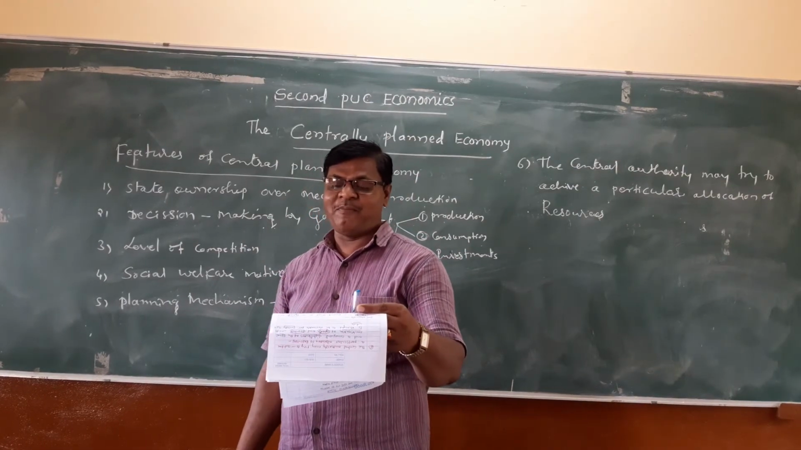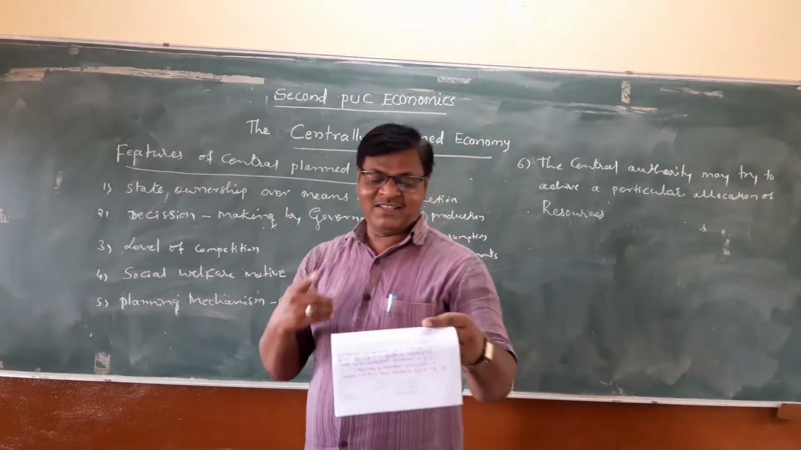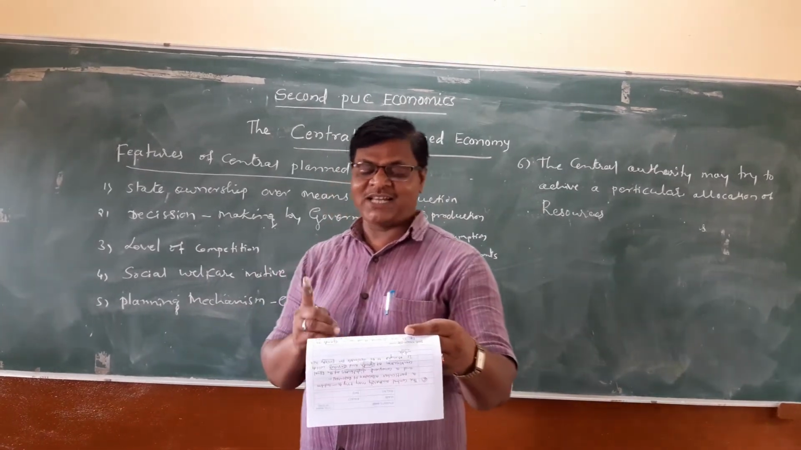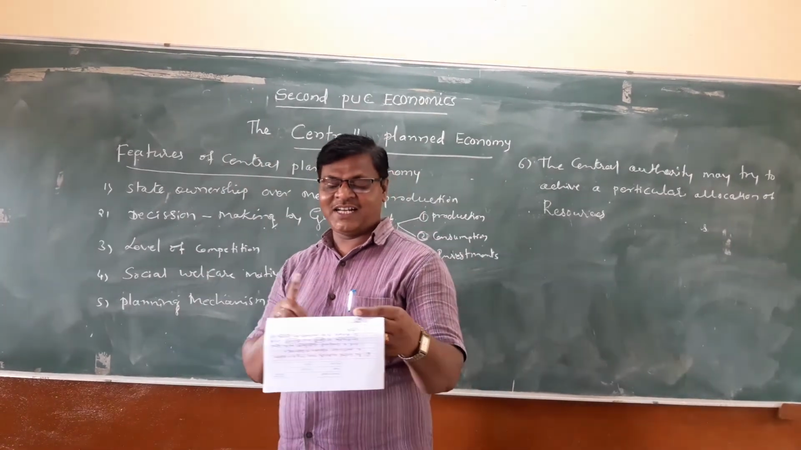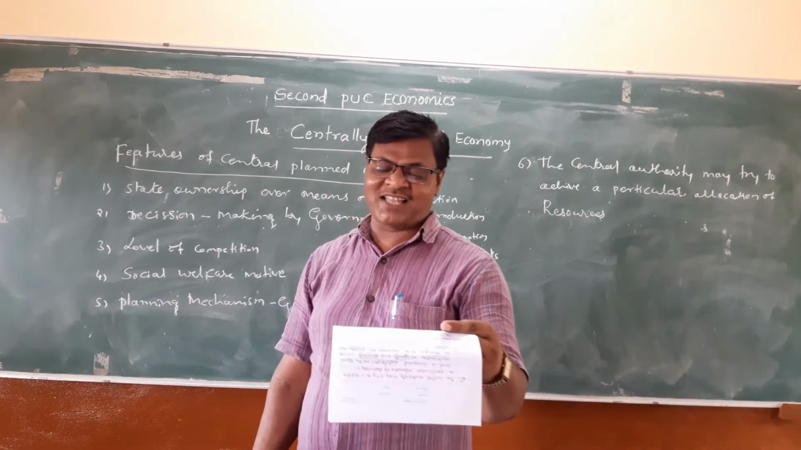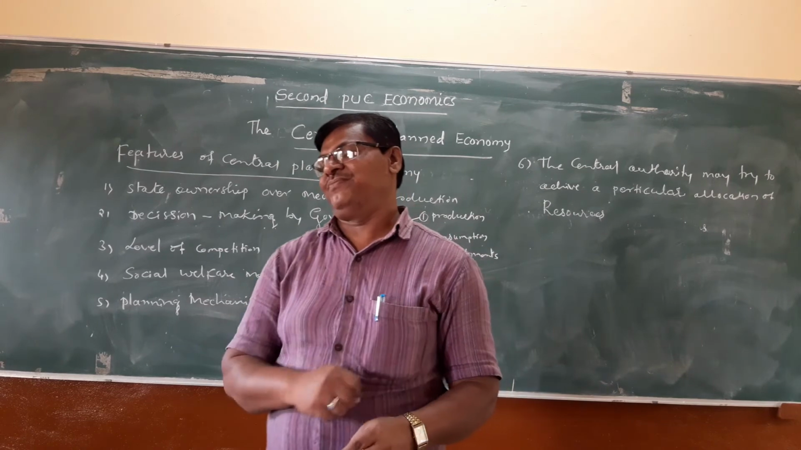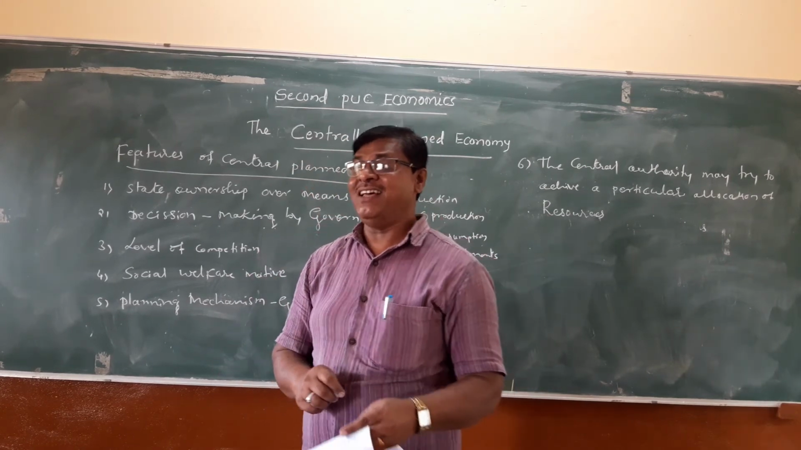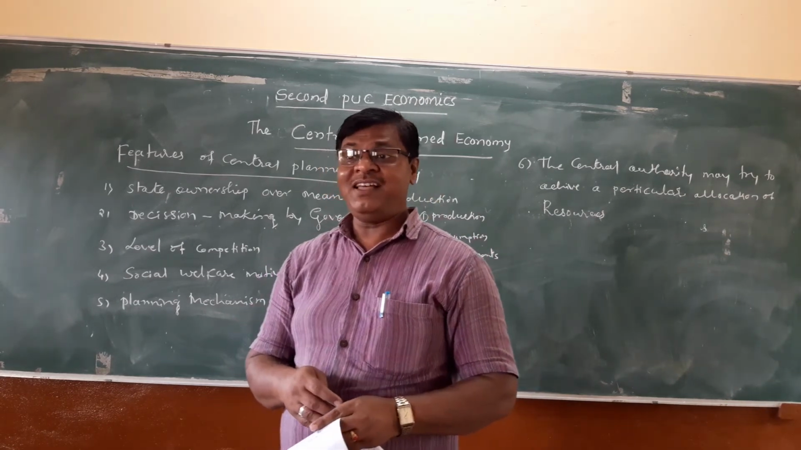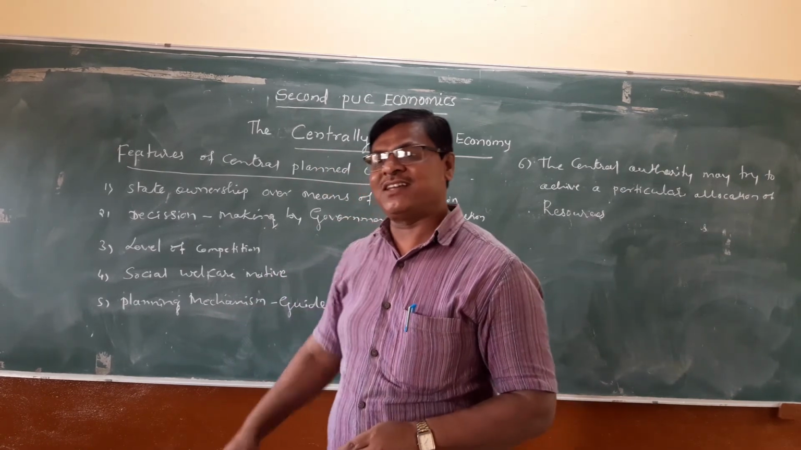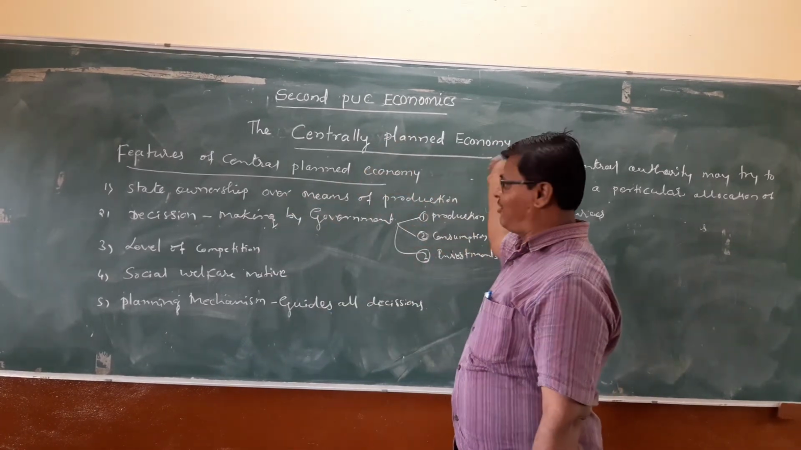The government might try to induce individuals to produce an adequate amount of such a good or service, or alternatively the government may itself decide to produce the good or service in question. Whether to produce or not is left to the government. These are the important features of the centrally planned economy.